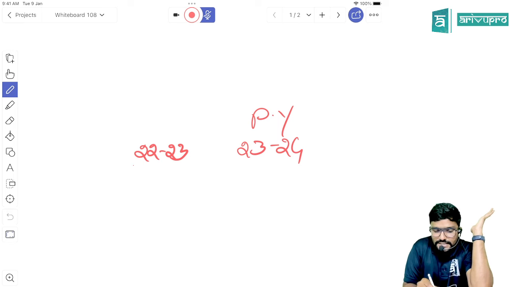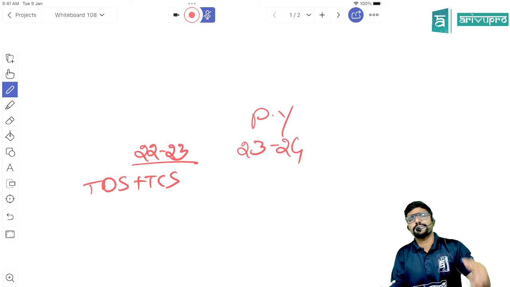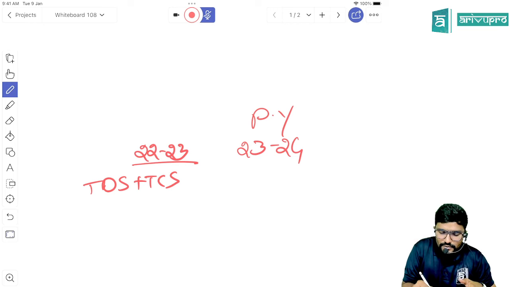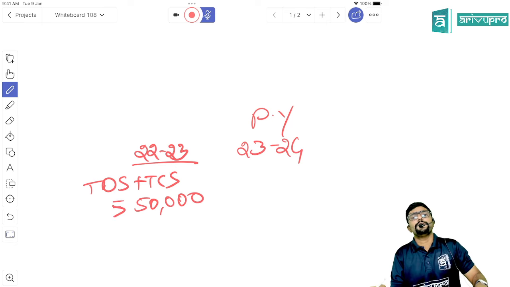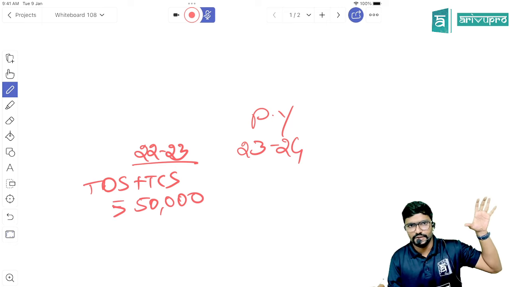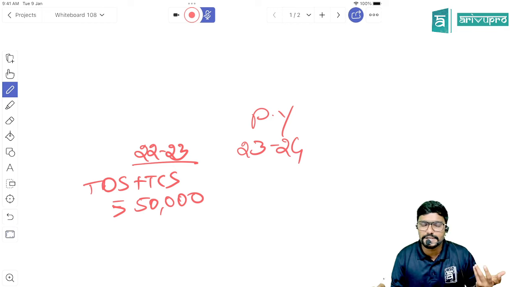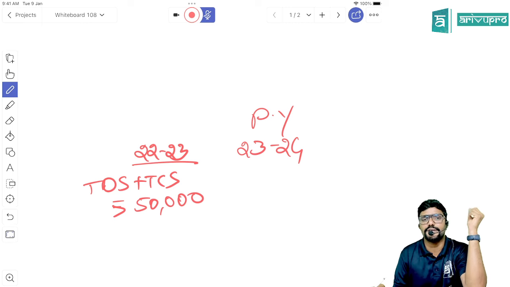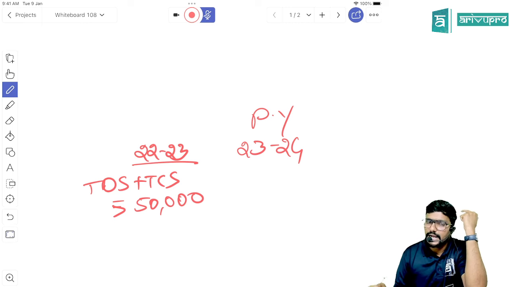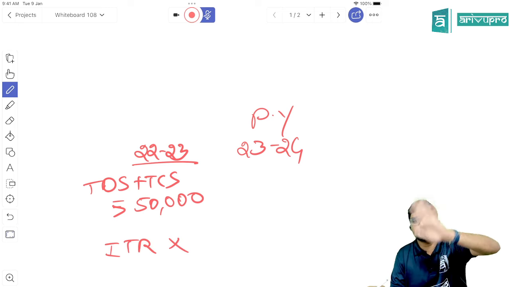In the preceding year we have to check whether TDS plus TCS under all sections put together is more than or equal to 50,000, because TDS might be deducted under multiple sections, and in the same way TCS might be collected under different sections. Both TDS and TCS put together, if it is 50,000 or more, plus I have not filed my income tax returns for this year, and the due date to file returns has already expired.